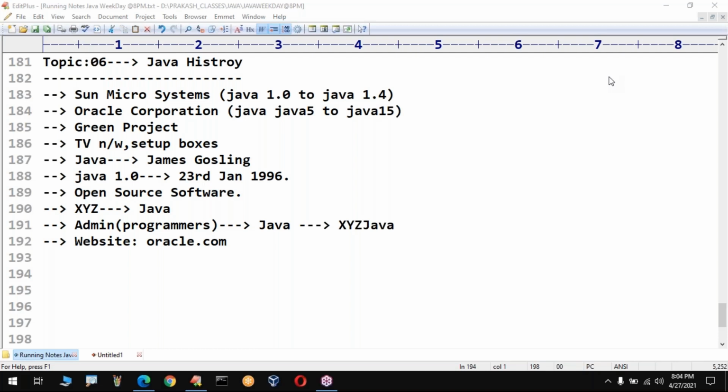Then JDK 1.2, which was released in 1998. What are the new concepts? Do you know Java Swing? That is GUI: how we can create buttons, for example a calculator design. All these things. So the graphical user interface came.